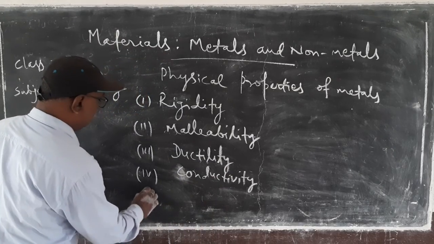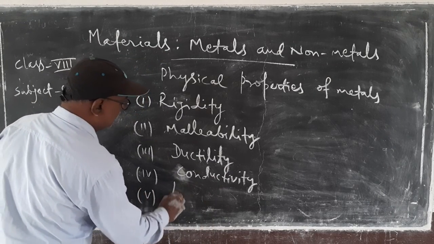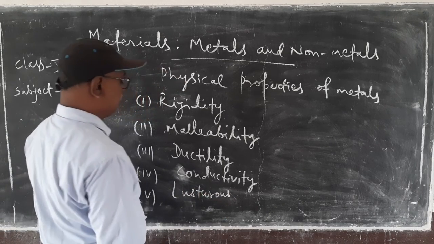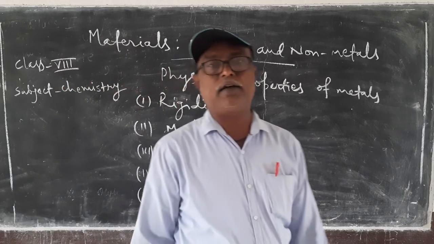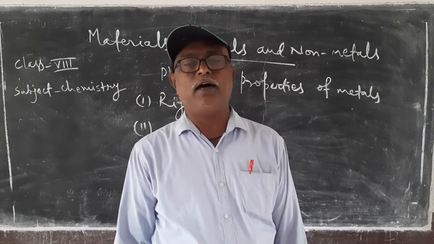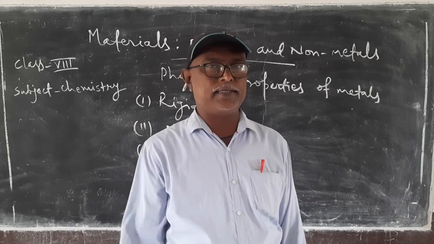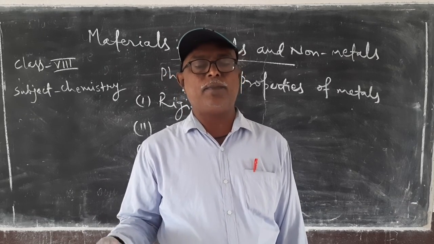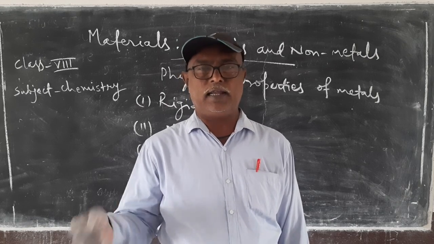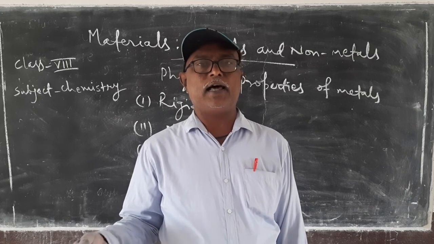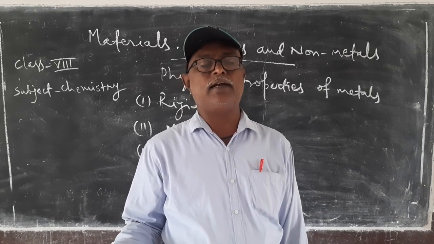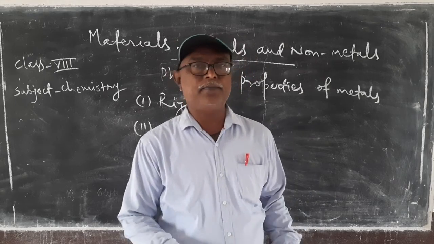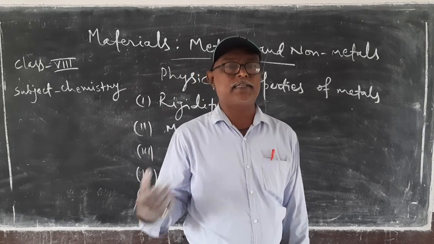Fifth is lusterness. Lustrous. Lusterness is the property of metal due to which it has a shiny appearance. Metals have a shiny appearance, and this property of metals is called lusterness. That is, metals are lustrous.